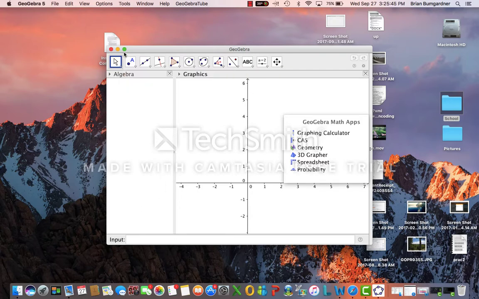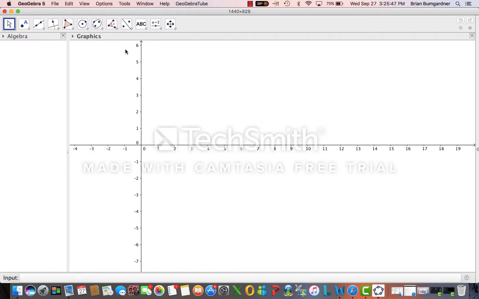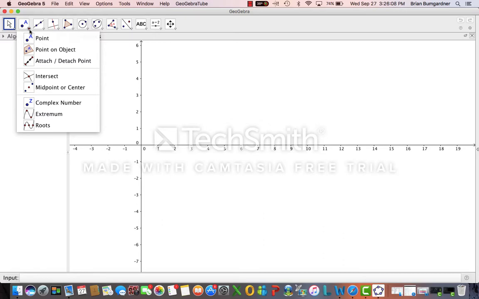So first things first, let's enlarge our page here so we can see it all. As you can notice, this is the default GeoGebra window. The heart of GeoGebra is here, which is the toolbar. Just like any other Windows software, we have a toolbar. As you can notice, there's arrows indicated on each bar. As you click one, you can see that there are more tools on each bar.